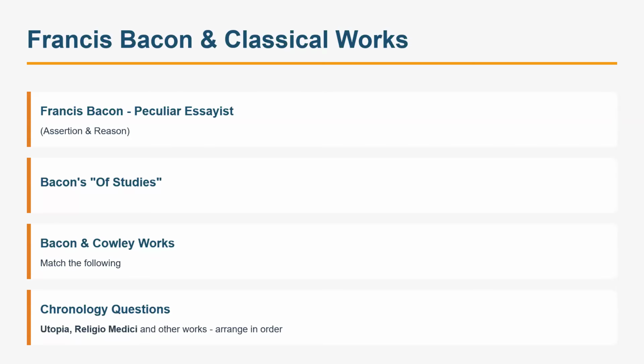There was another question on Bacon and Cowley's works, chronology, match the following, and one or two works. If you are able to do that, we could have done that question. And the very famous question, another chronology question: they ask us to arrange in correct chronology Utopia, Religio Medici, and other works. We know that Religio Medici was written by one author, and Utopia by another. I think all the options were comparatively easier except one.